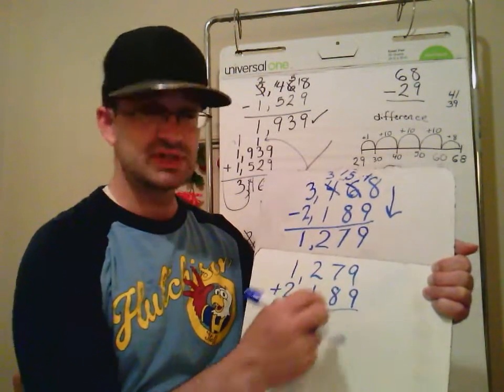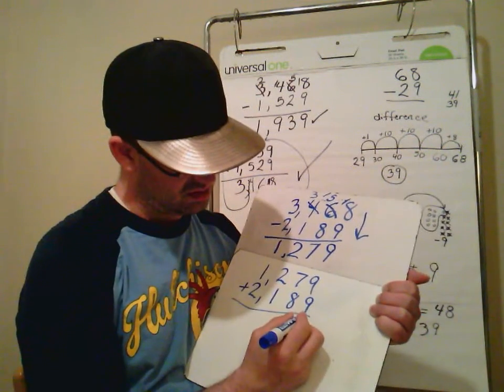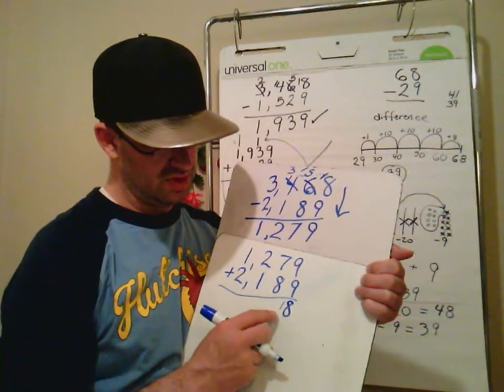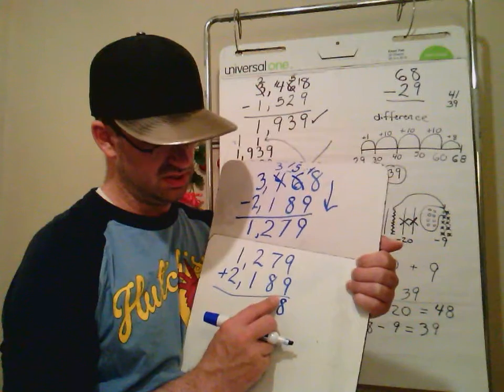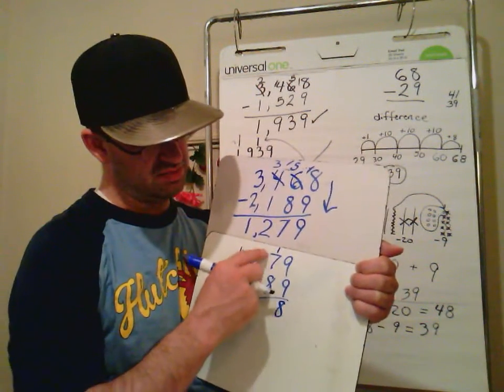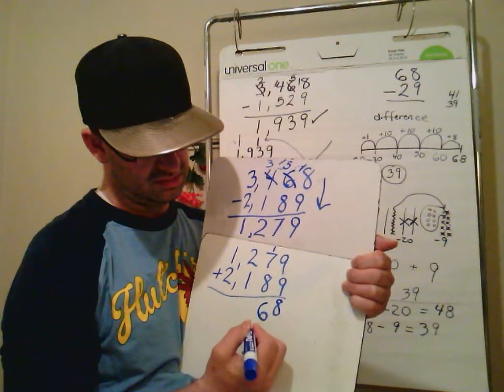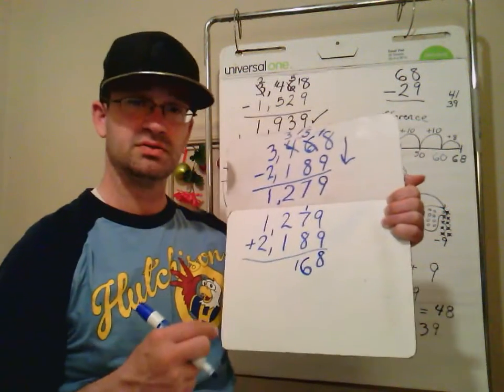Let's see, 9 plus 9 equals 18. I cannot have 2 digits in one place, so I have to take that and move it to the next column. 8 plus 8 is 16. What's wrong here?